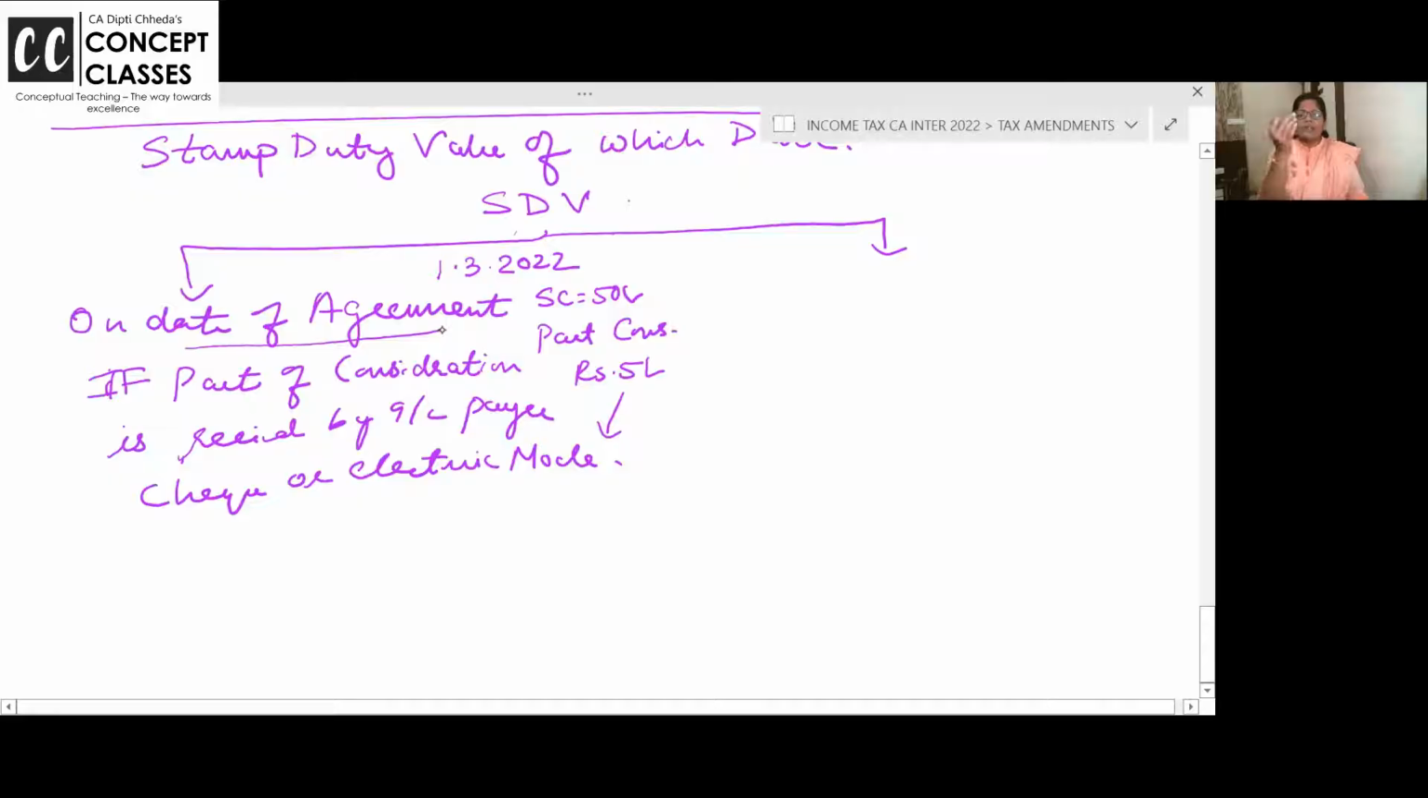This property is yours. Bye-bye. So there's a date of difference now. The date we entered the agreement, that day stamp duty value may be 50 lakhs. But because of COVID, the pandemic, some reason, when we went for registration, stamp duty may go up or stamp duty may go down. So what should be your sales consideration?